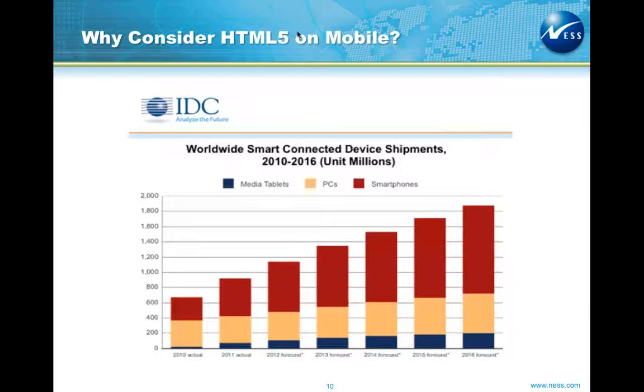This is basically showing the list of device shipments till 2016. This is a rough skeleton of the estimation or the analysis that has been taken from IDC, and they are saying around 1.8 billion to 2 billion is the number of devices that will be shipped before 2016, which will come with HTML5 support.